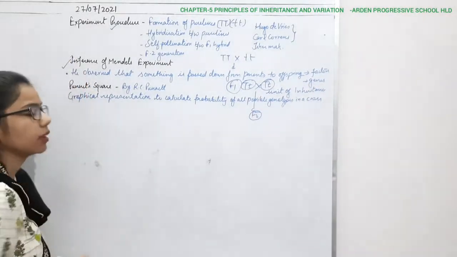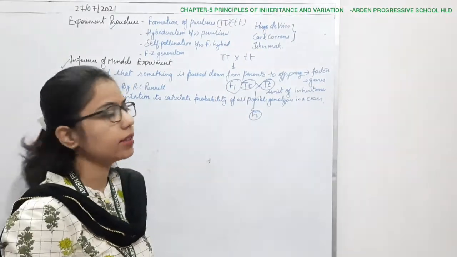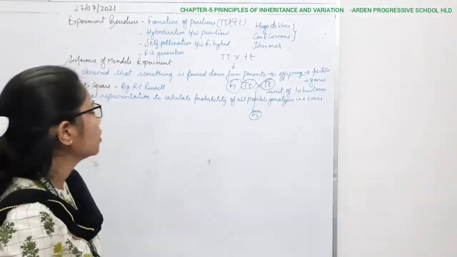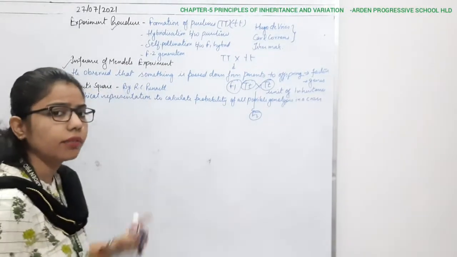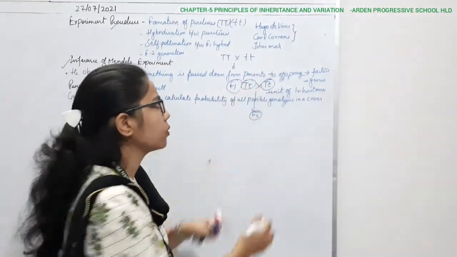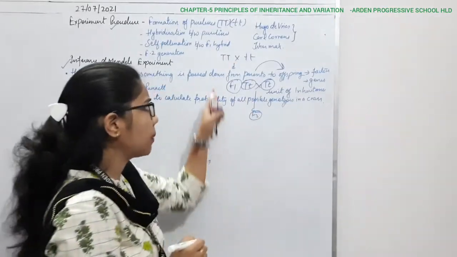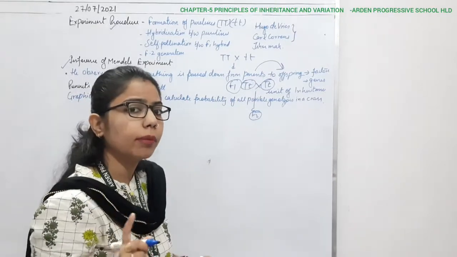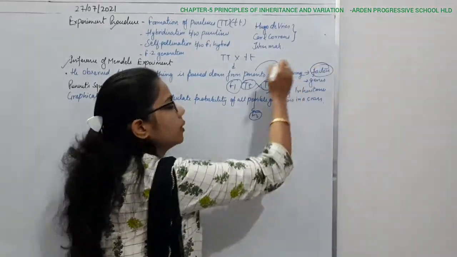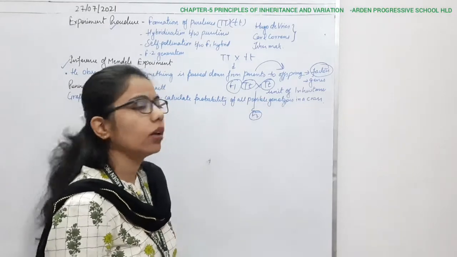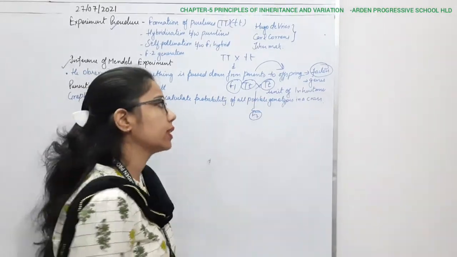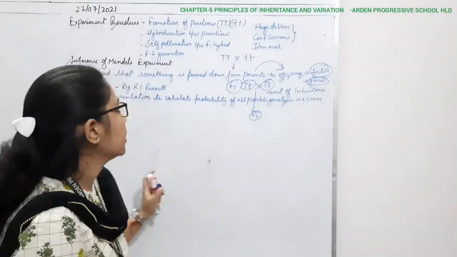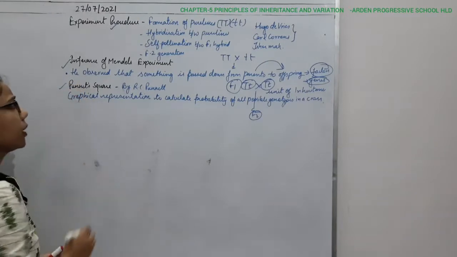Then comes the inference. Inference means what the results of Mendel's experiment were and what he concluded after performing the whole experiment. He concluded that something is passing from the parents to the offspring, to the subsequent generation, but he was not able to see it, so he used the term factors. Later on, with the discovery of all these things, the term we use today is genes.